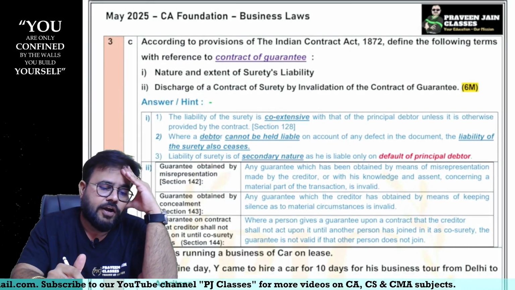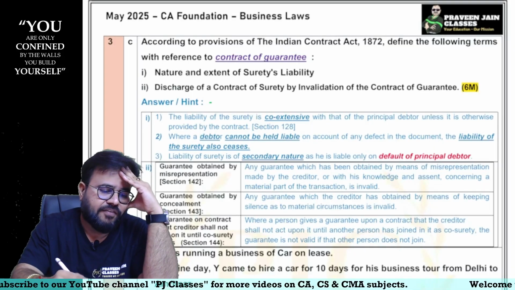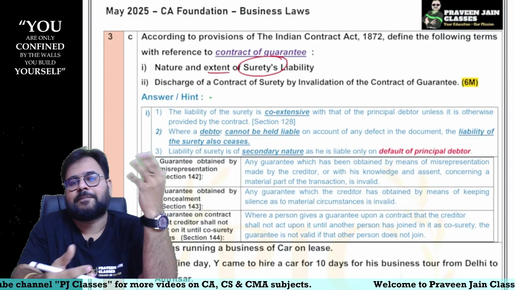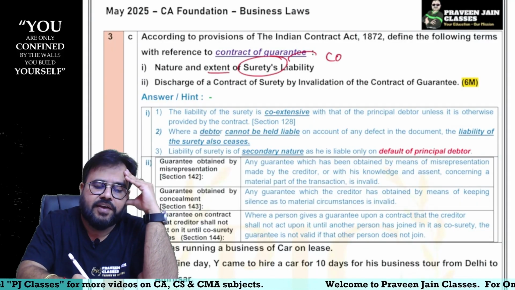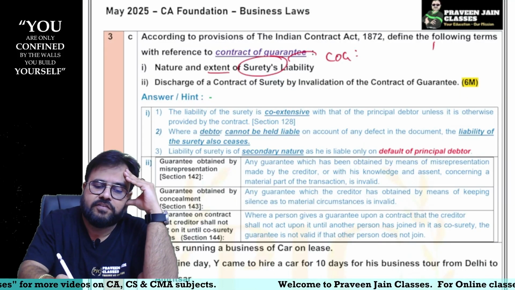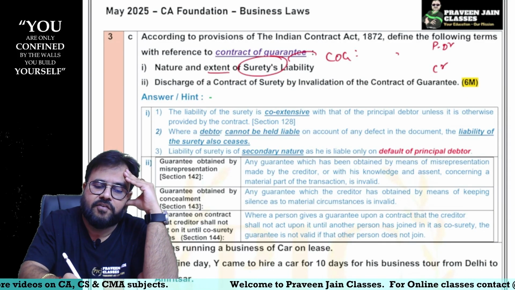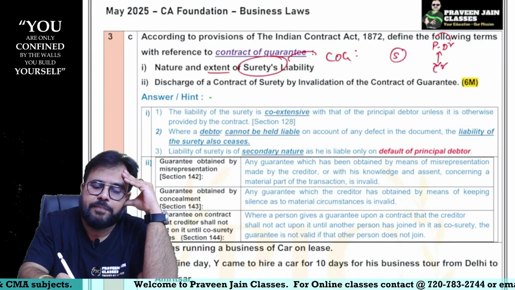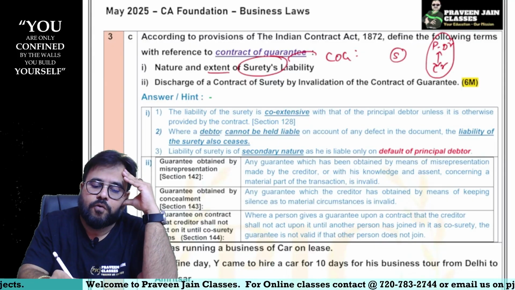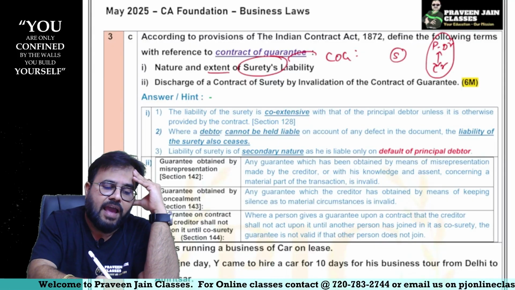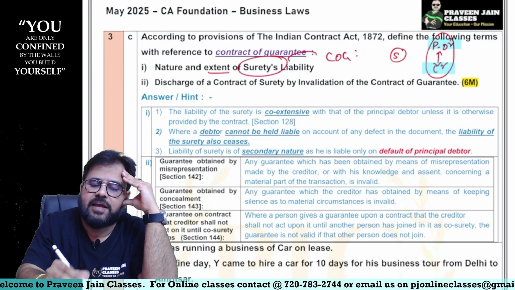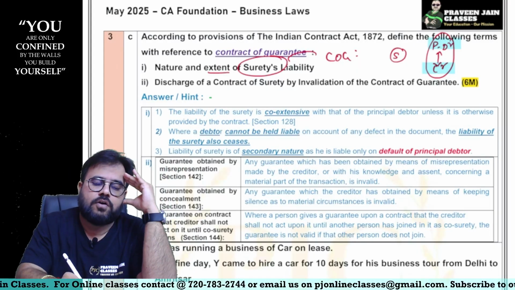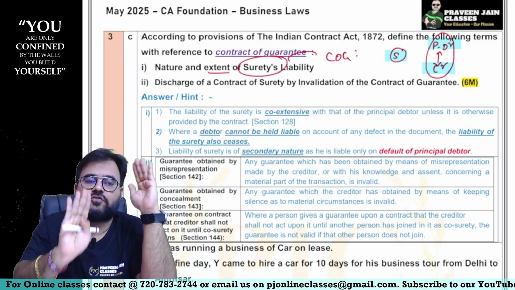3C. According to the provisions of Indian Contract Act, define the following terms, sir. Nature and extent of surety's liability. Now tell me, sir, can I say in a contract of guarantee we are having 3 parties? One is principal debtor, one is creditor, one is surety. Now can I say there is always a liability between principal debtor and creditor? Now as long as principal debtor is liable to creditor, to that extent Mr. Surety is also liable, sir.